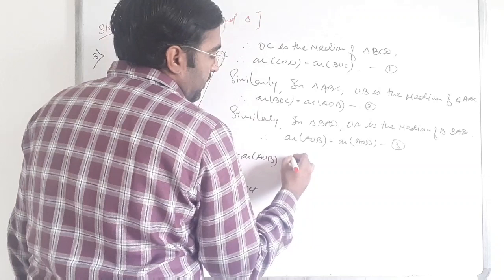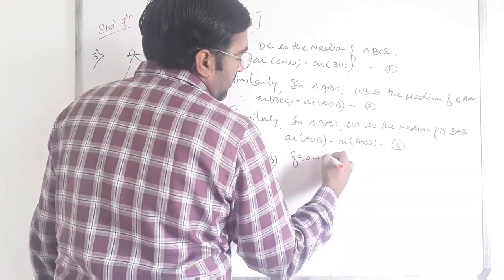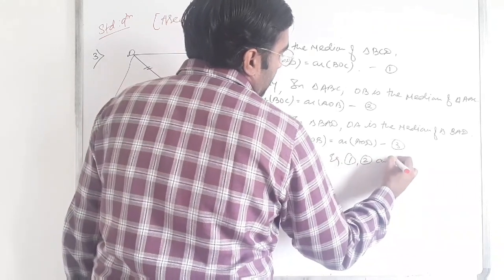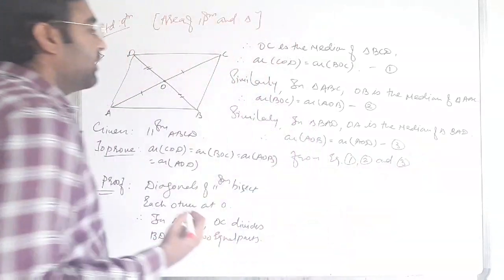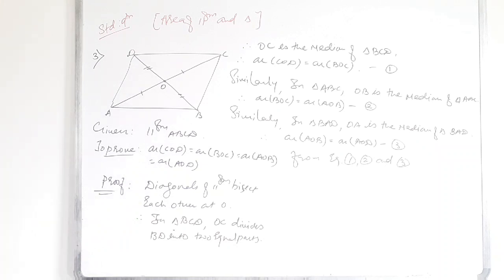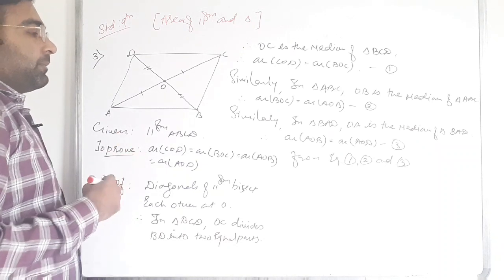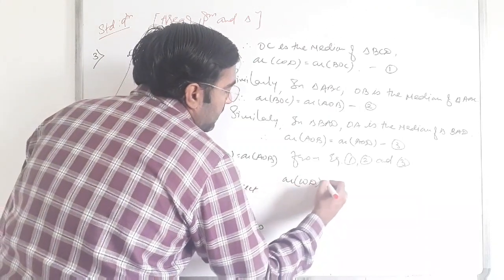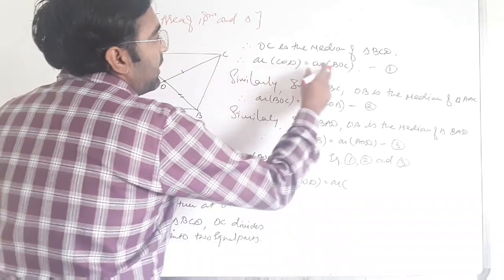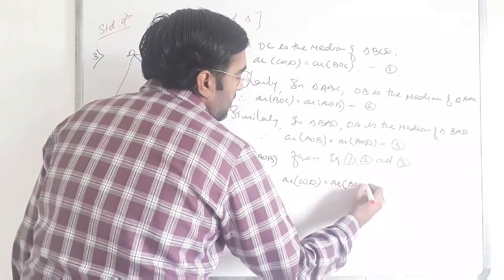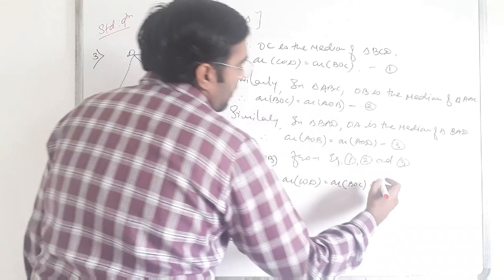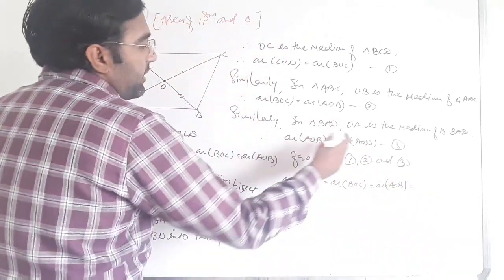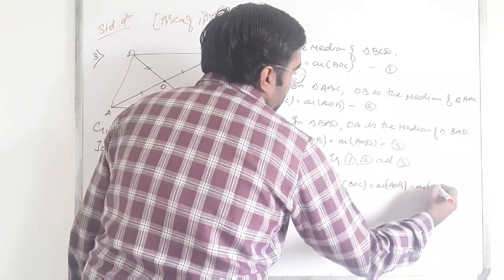Okay, so from equations 1, 2 and 3, we have that area of COD is equal to BOC, is equal to AOB, and AOB is equal to AOD.